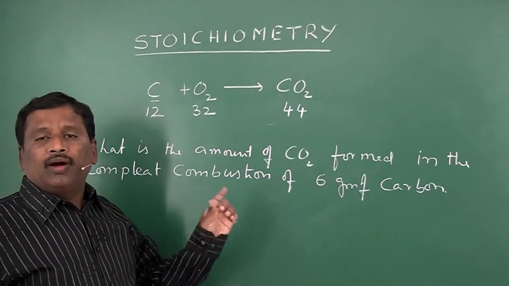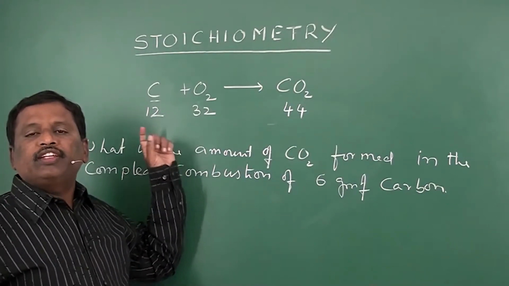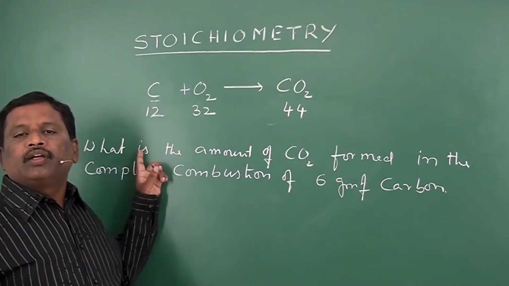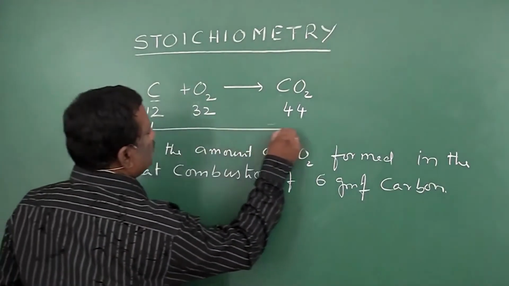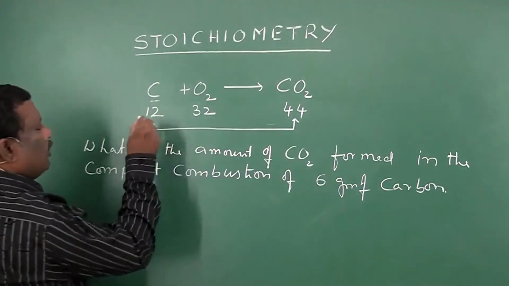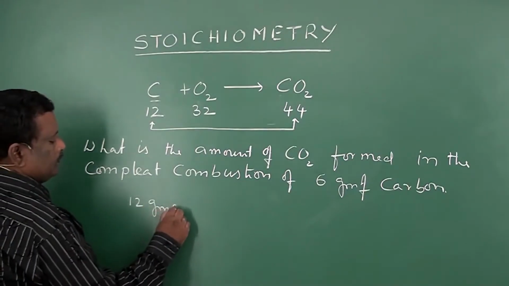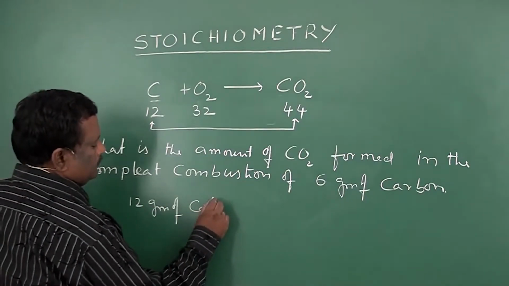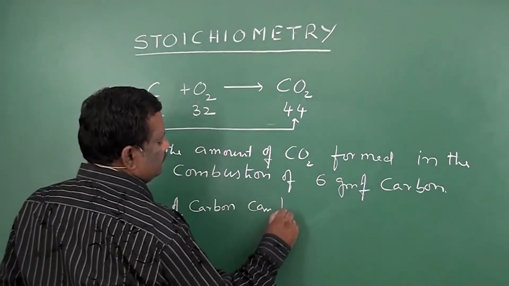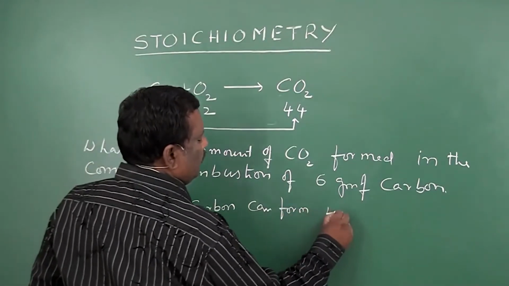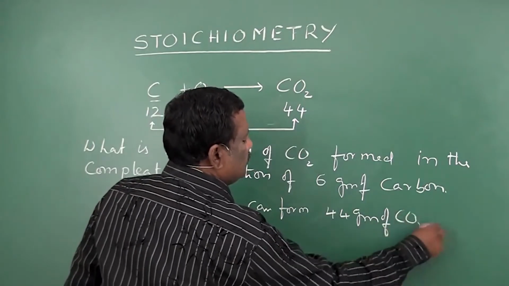Now, what are the weights that we are comparing? They are comparing the weight of carbon dioxide formed from a given weight of carbon. So, what is the relation? Just put down the relation. So, according to this relation, 12 grams of carbon can form 44 grams of CO2.